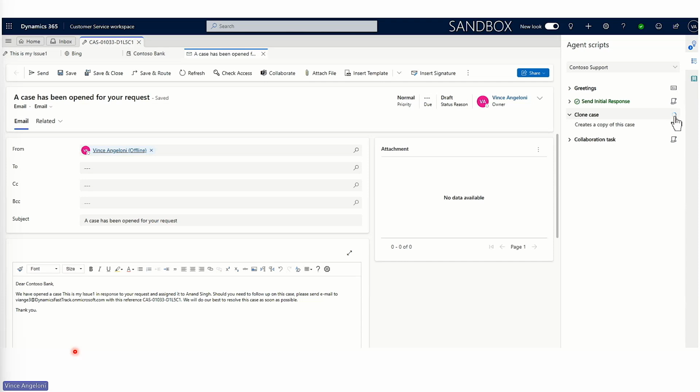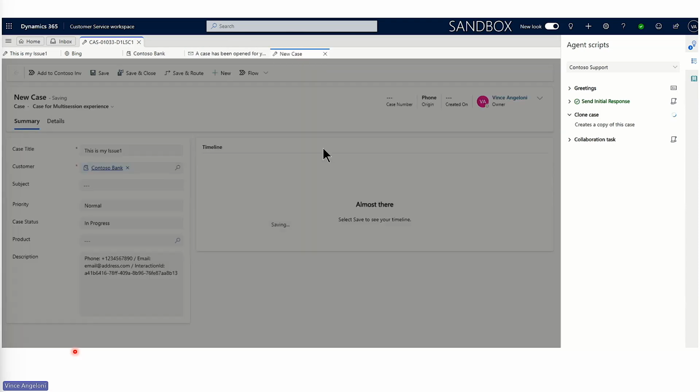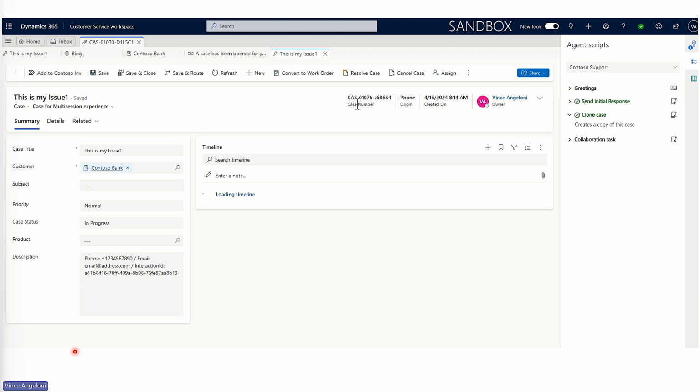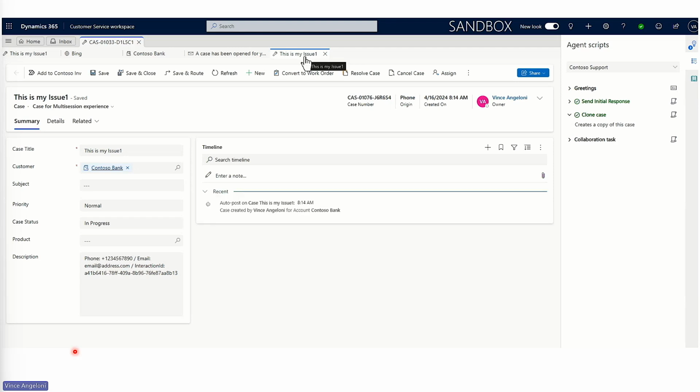On click of this run, it will create a clone of the case in the new tab, as you can see. So like this, we can perform the automations of different activities which are necessary for the agent to solve their day-to-day work. Thank you for watching.